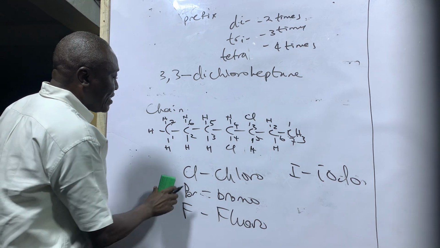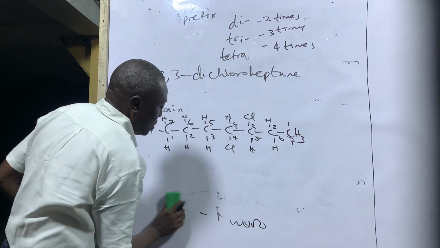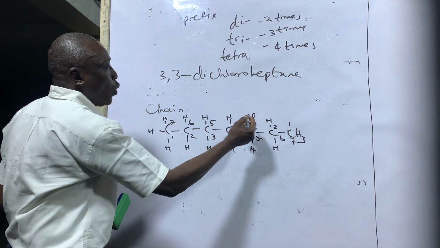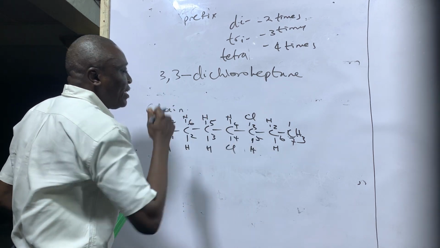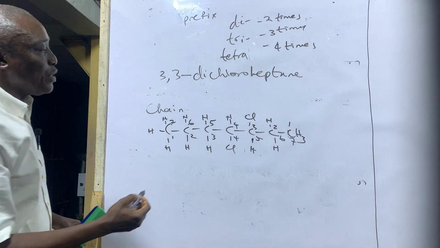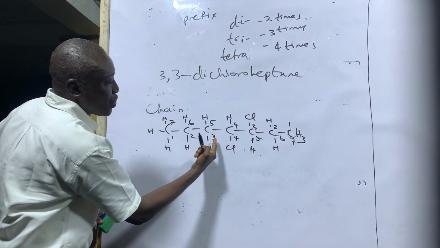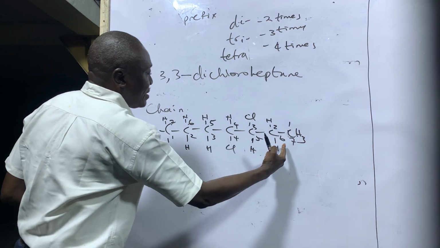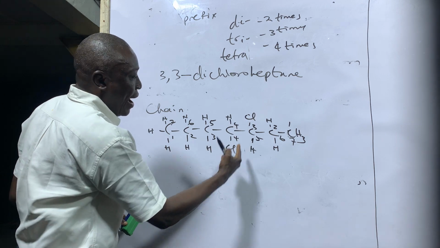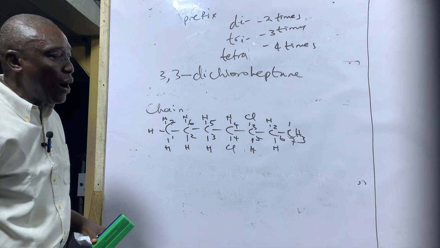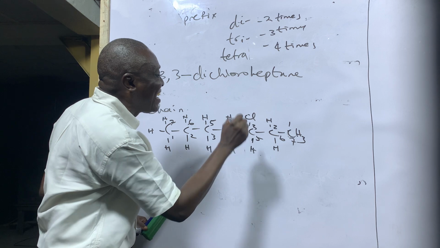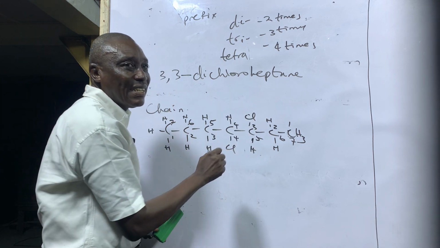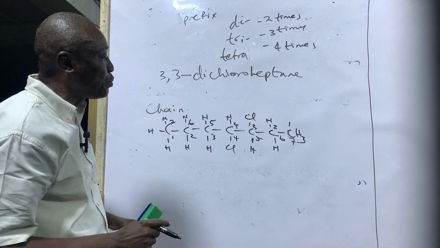Now, this is a situation where we have chlorine in position 3, chlorine in position 4. Because if you number like this, chlorine will be on position 3 and 4. If you number like this, chlorine will be on position 4 and 5. And we have said that it is the one that gives the lowest digit. That's the correct option.